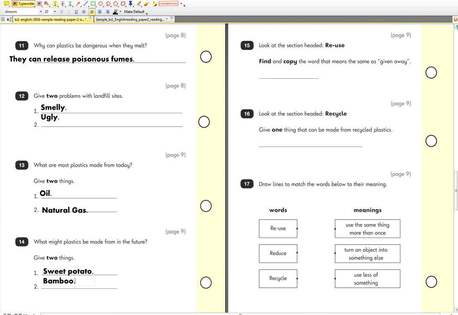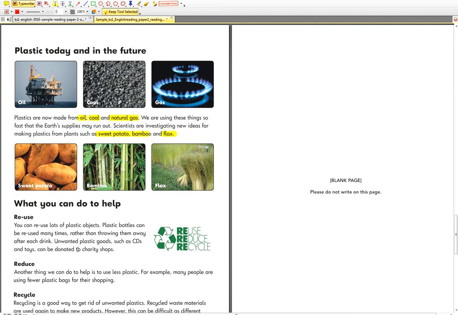That's lovely. Look at the section headed reuse. Find a copy of the word that means the same as given away. Let's have a look. So reuse here. Another thing we can do is help you use this practice. For example, many people are using fewer plastic bags. In reuse, you can reuse lots of plastic objects. Plastic bottles can be reused many times, rather than, what's the word they're using here? Throwing.